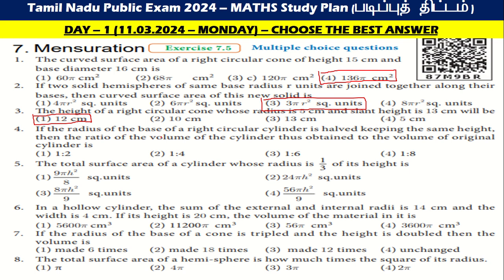Then the fourth one is 1:6. The fifth one is 8 pi h square. Then the sixth one is 56 pi. Then the seventh one is made 18 times. Then the eighth one is 4 pi.